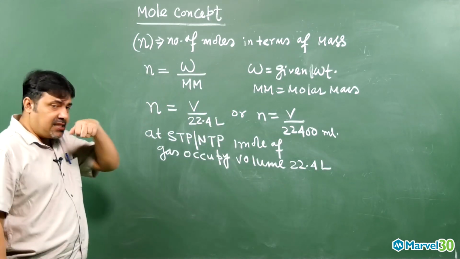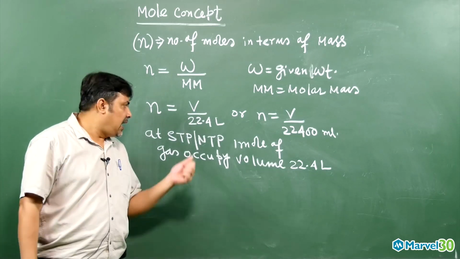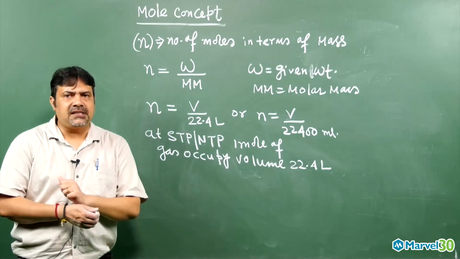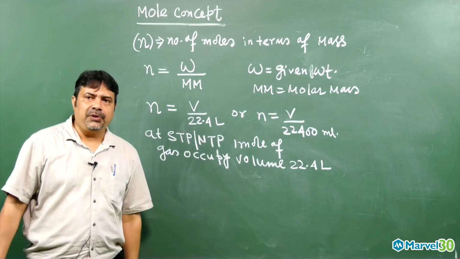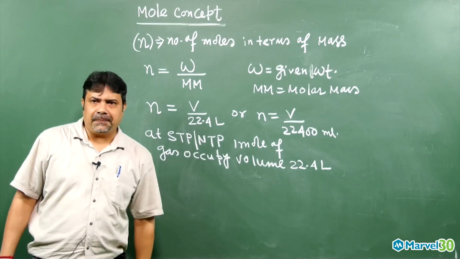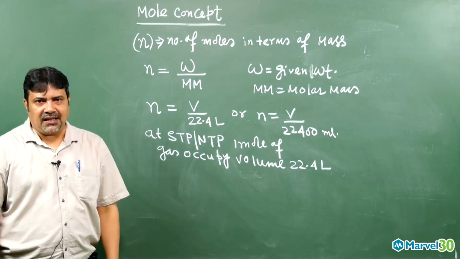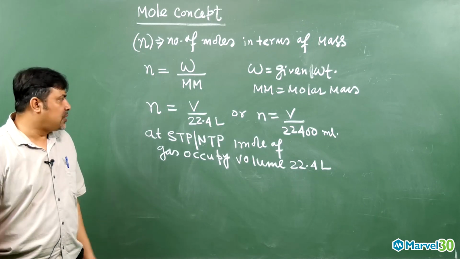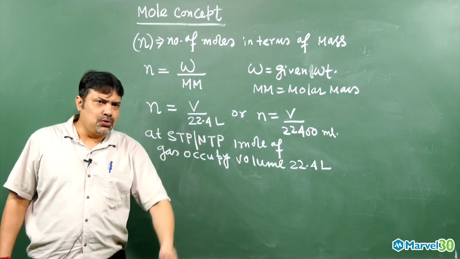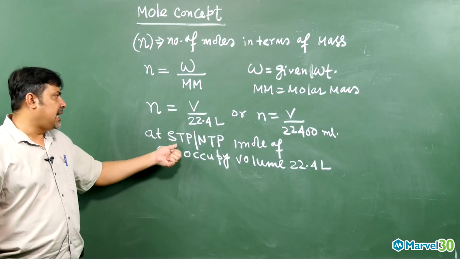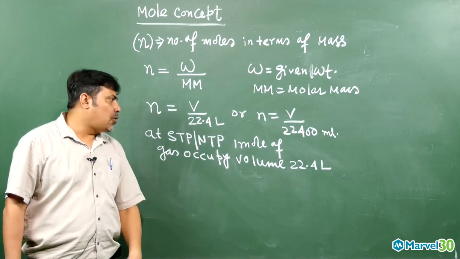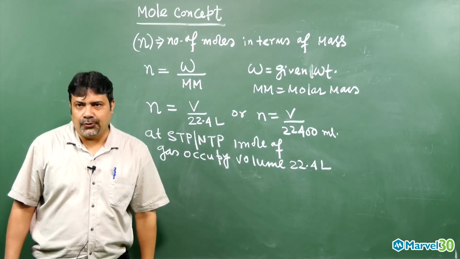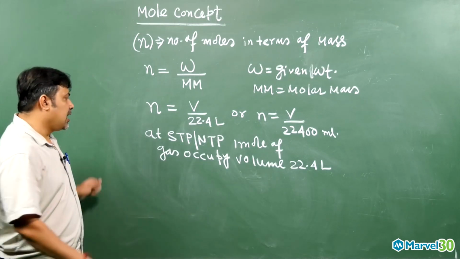What is STP? STP is standard temperature and pressure, and NTP is normal temperature and pressure. Standard temperature and pressure means 1 bar of pressure is maintained and the temperature is 273 Kelvin. Normal temperature and pressure means the pressure is 1 atmosphere, and you know the relation: 1 bar is about 0.98 atmosphere. The temperature is also 273 K. So in both cases, at STP or NTP, 1 mole of gas occupies how much volume? 22.4 liter. If it is in ml, 22,400 ml.